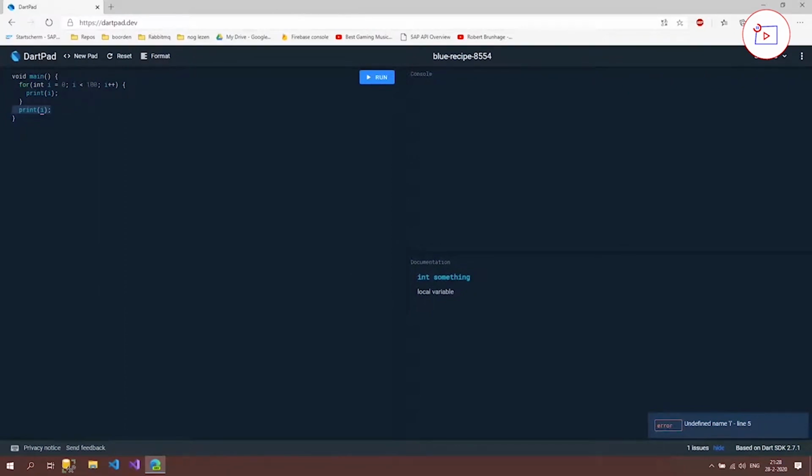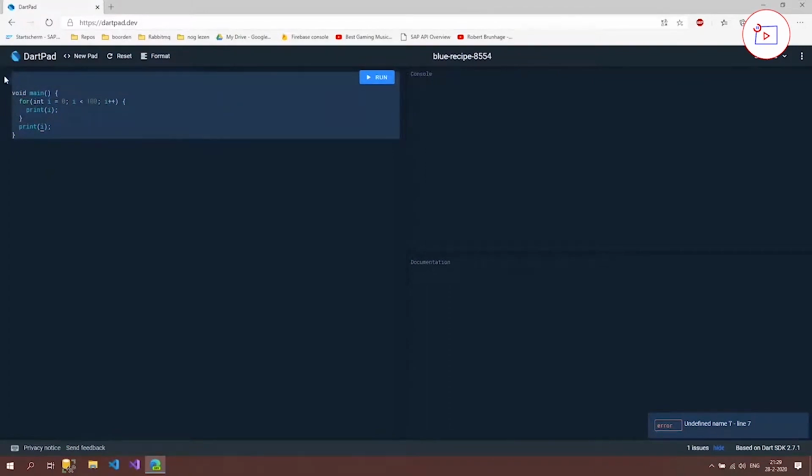So we have three scopes at the moment. We have the scope of this whole file, so from top to bottom. If we place some enters here, this still belongs to the scope, so this is 1. Then we have 2, which is this void main method. And then we have 3, which is this actual for loop. And scopes always work from the outside in, but never from the inside out.